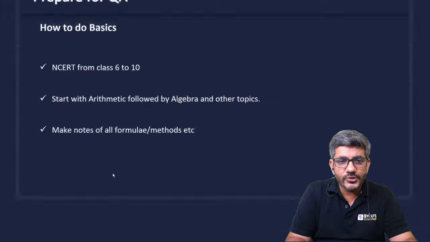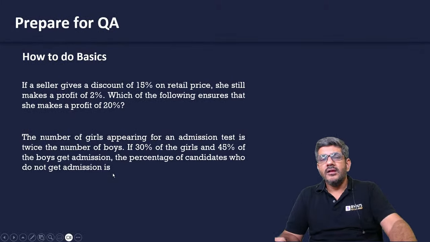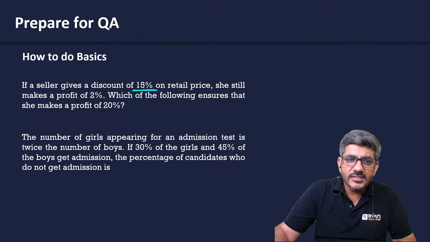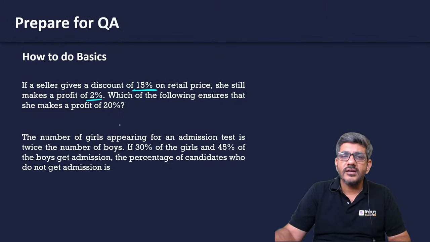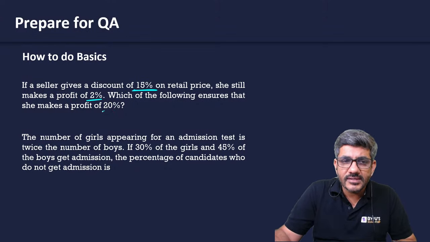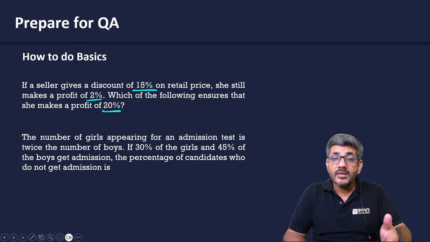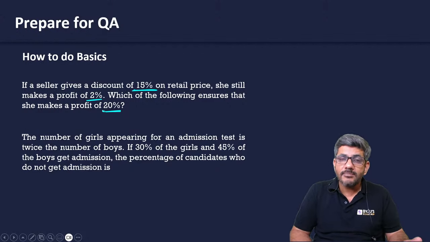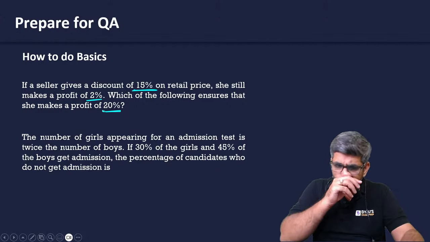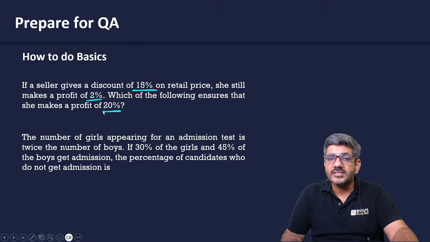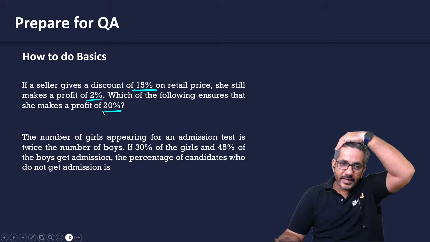For example, I'm showing you two questions from CAT. If a seller gives a discount of 15% on retail price, she still makes a profit of 2%. Which of the following ensures that she makes a profit of 20%? It is a question of CAT. You will find it probably in profit loss and discount chapter of NCERT book. The same question you might find there. Rather, more difficult questions than this would be there in NCERT book, but this question has appeared in CAT.